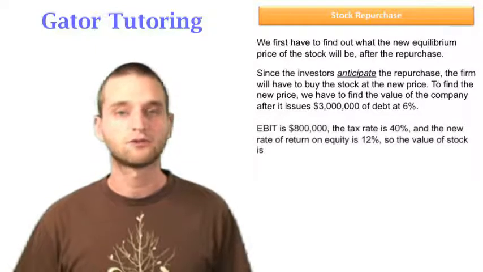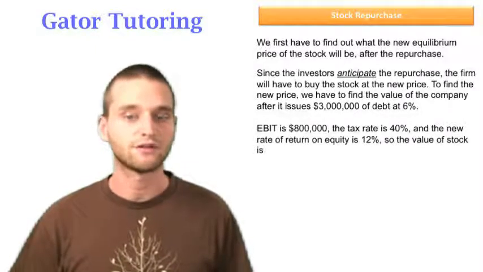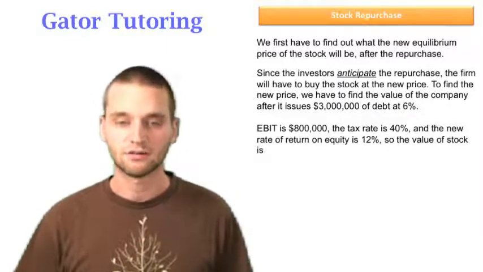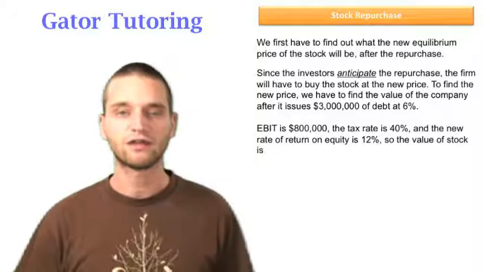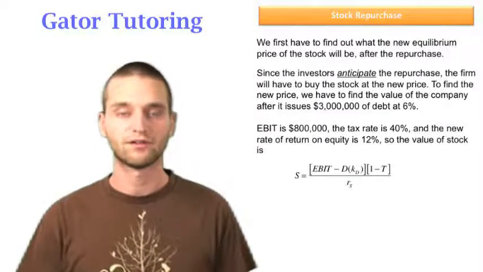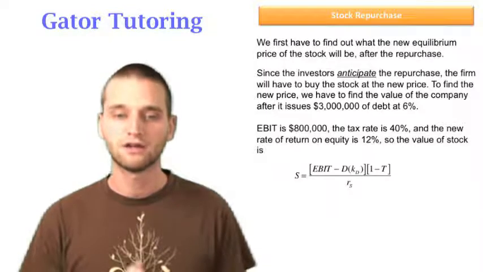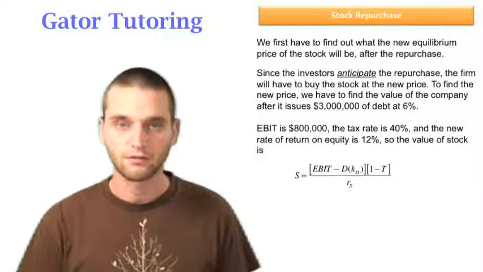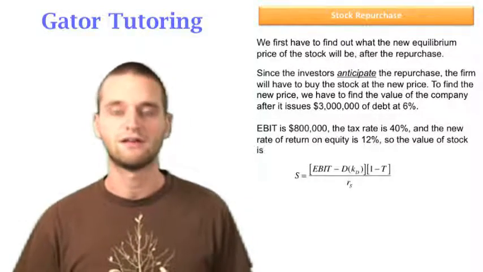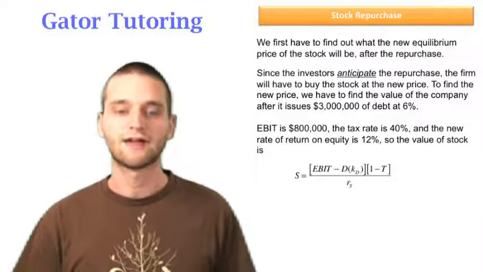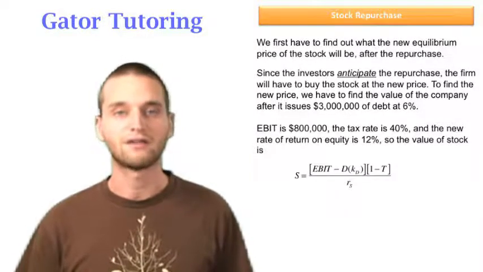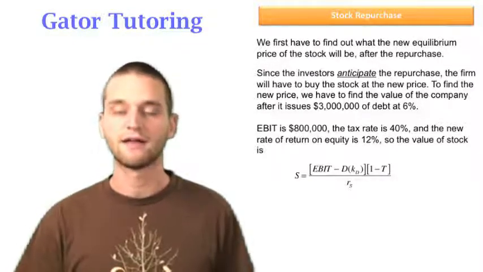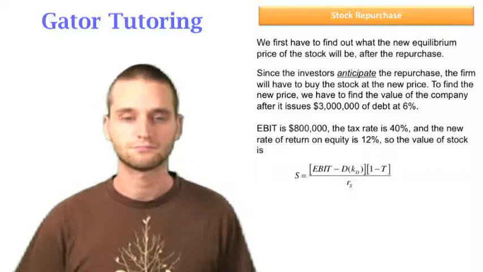So EBIT, earnings before interest and taxes, is given as $800,000. The tax rate is 40%, and the new rate of return on equity is 12%. All of that's given. So we want to use this equation for the value of the stock. It's EBIT minus D, the amount of debt, times K sub D, the interest rate on debt, so that whole expression, D times K sub D, is equal to our interest expense. We subtract that from EBIT and multiply it by 1 minus the tax rate, so it's the after-tax amount. And then we divide that by the rate of return on equity, R sub S.